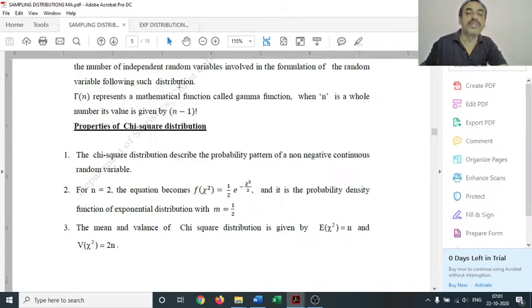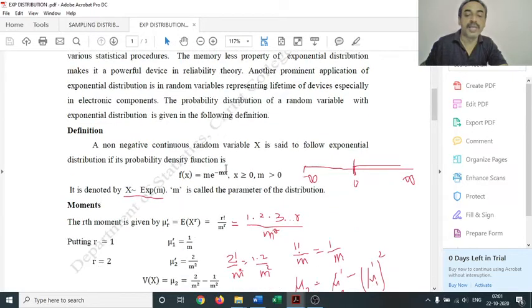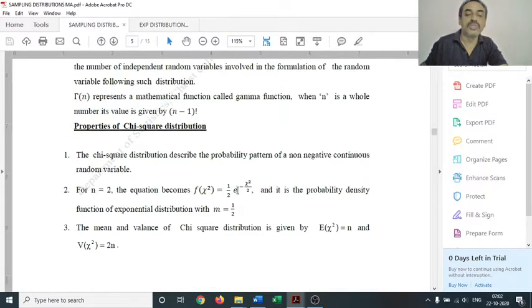We have discussed exponential distribution with the probability density function f of x equals m e raised to minus mx. Suppose you treat m as 1 by 2 here. It will be 1 by 2 e raised to minus x by 2. So its structure is very similar to 1 by 2 e raised to minus chi-square by 2. The only difference is x is replaced by chi-square.